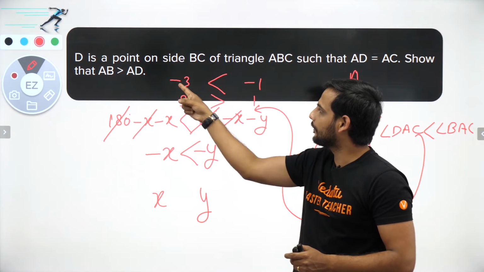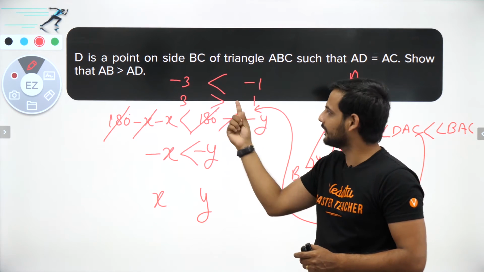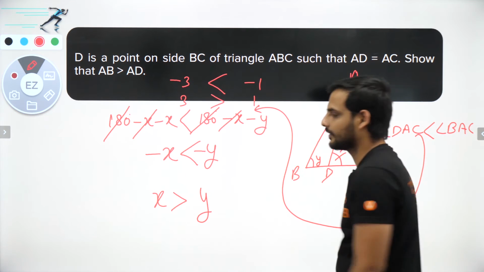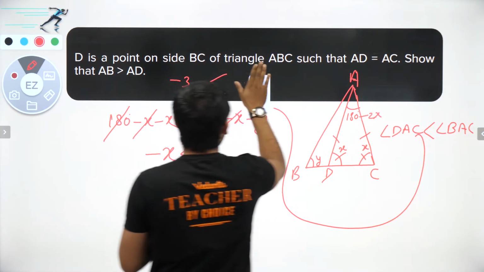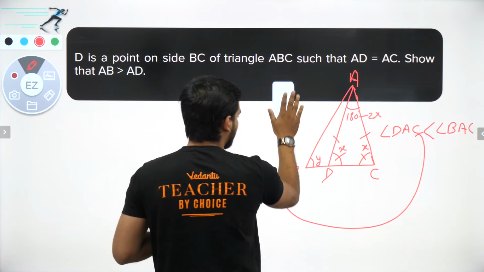But in an inequality, when you cancel out the negative, the sign changes. See, minus 3 is smaller than minus 1. Now if I cancel the negatives, you can see 3 is greater than 1. Understood? Same way you will get X is greater than Y. This I know is a very difficult method for some of the 9th graders. So let us try to solve it in an easier way.